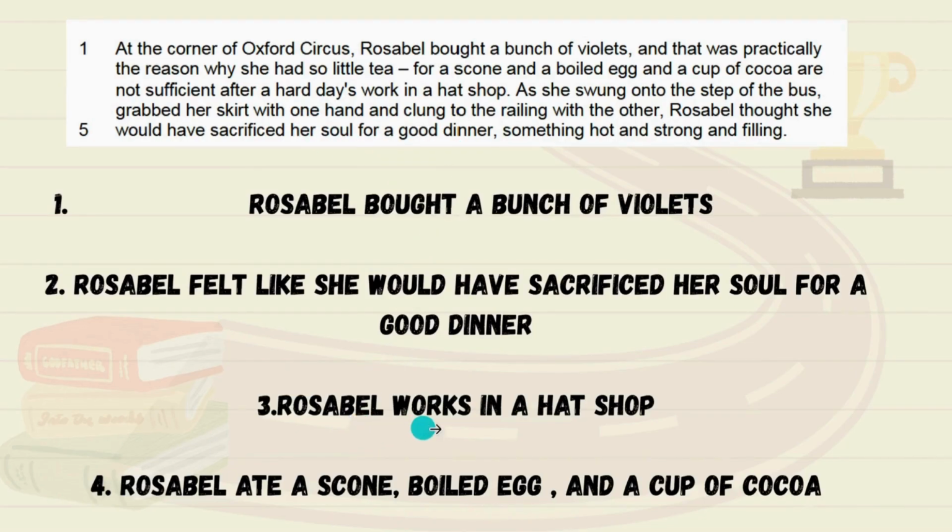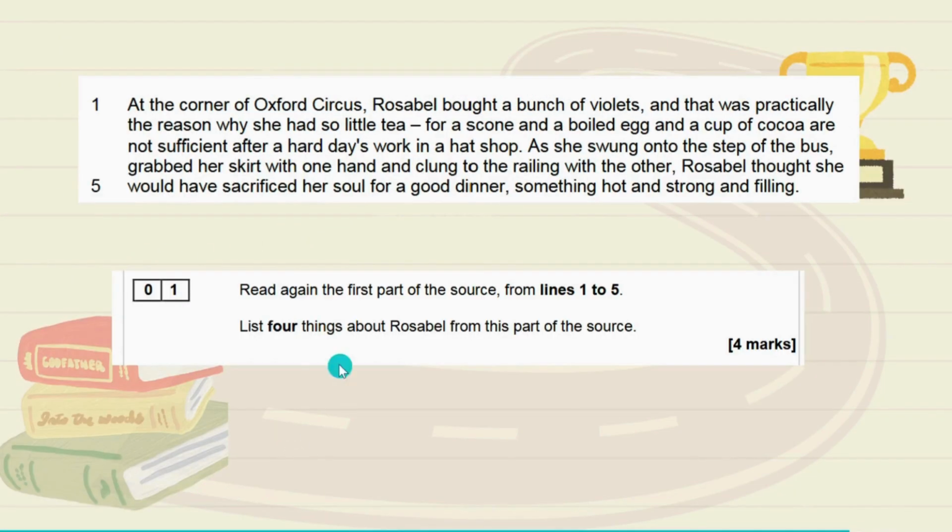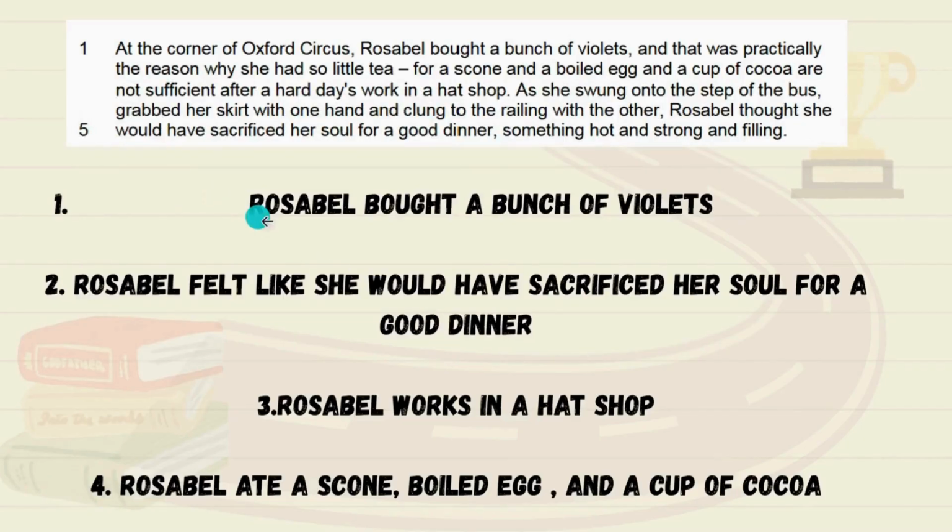After that, I put Rosabelle works in a hat shop, which is said over here. For a scone and a boiled egg and a cup of cocoa are not sufficient after a hard day's work in a hat shop. After that, I wrote Rosabelle ate a scone, boiled egg and a cup of cocoa, which is what it says here. For a scone, a boiled egg and a cup of cocoa are not sufficient after a hard day's work in a hat shop. The best thing I would say here is start your answer with the focus of the question. So the question here was 4 things about Rosabelle. Start each thing with Rosabelle, and try to write answers that are clear in the extract. So for example, the bunch of violets was clear here.